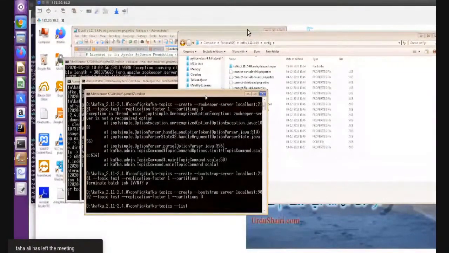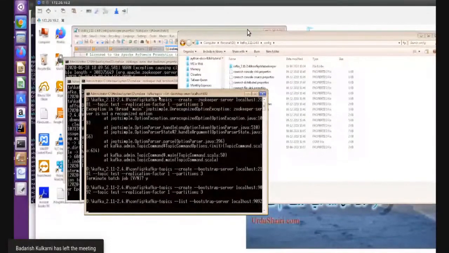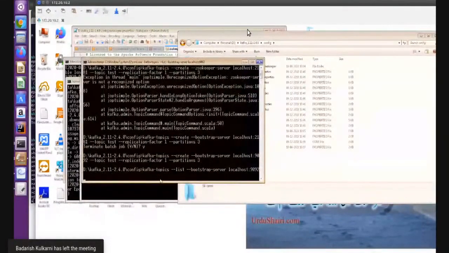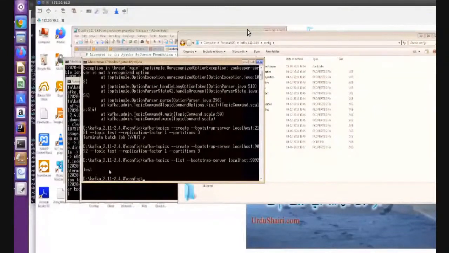Now if you want to see the topics, kafka-topics --list --bootstrap-server localhost:9092. Yeah, it is showing me the test topic.